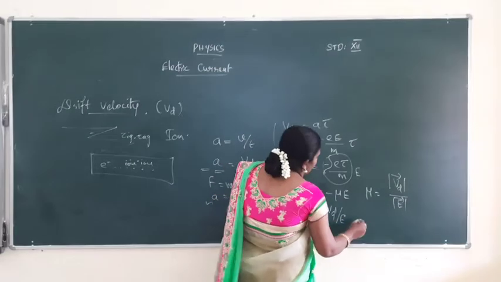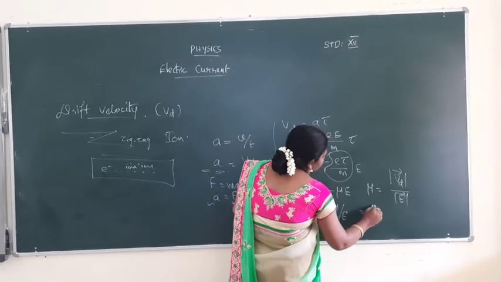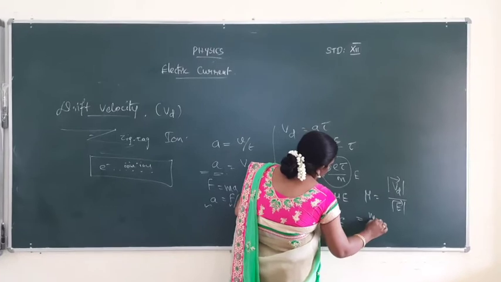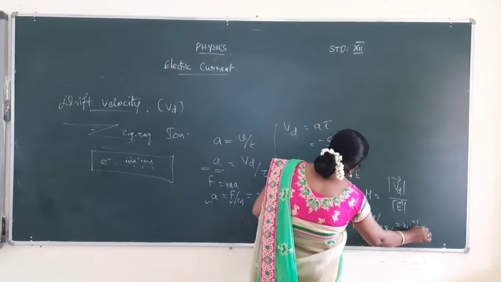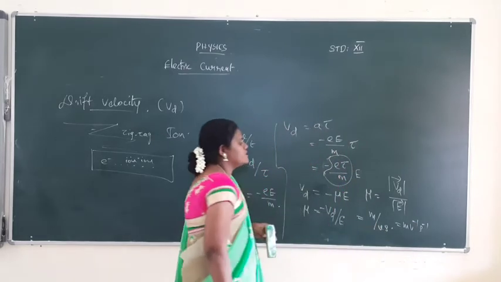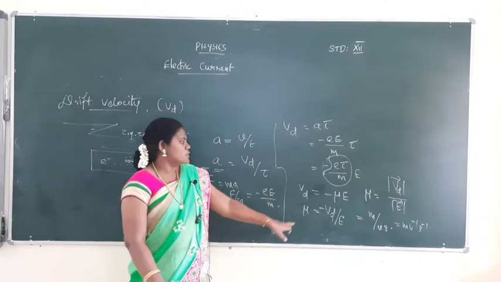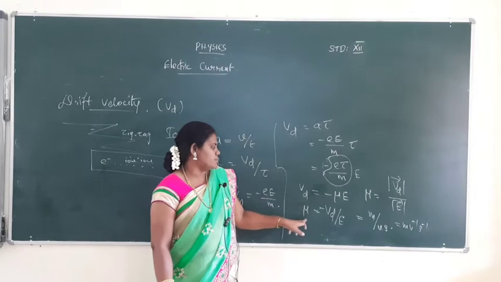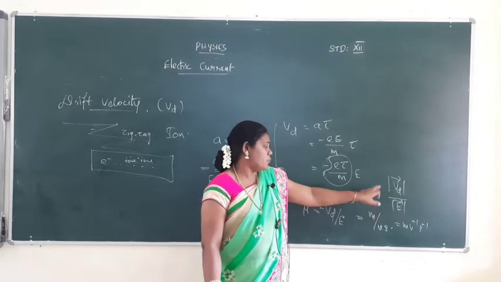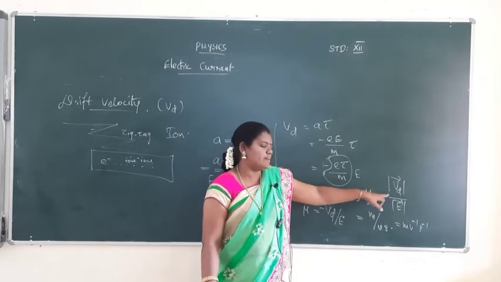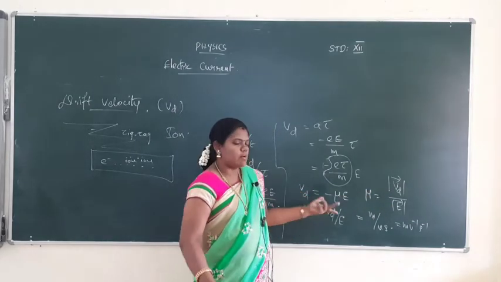So the unit of mobility is meter per volt per second, that is meter volt to the power minus 1, second to the power minus 1. That is called the unit of mobility. So the mobility formula is mu is equal to Vd by E, modulus of Vd by E. What's the meaning of modulus? You are not taking the negative or positive sign.